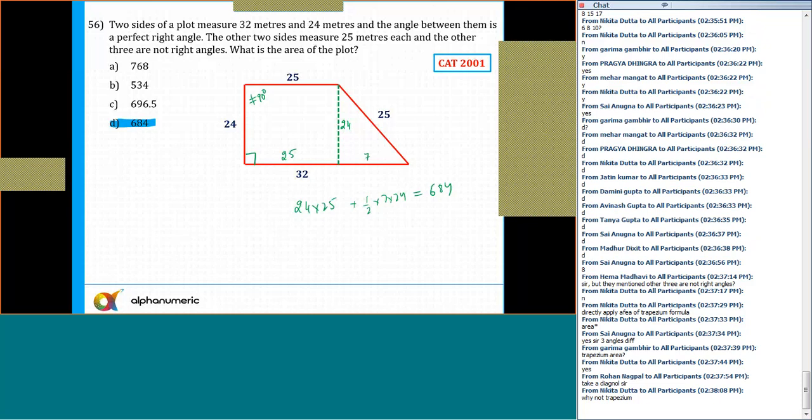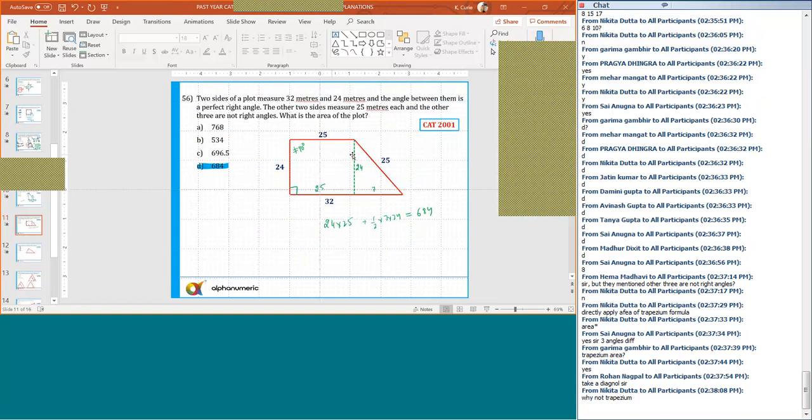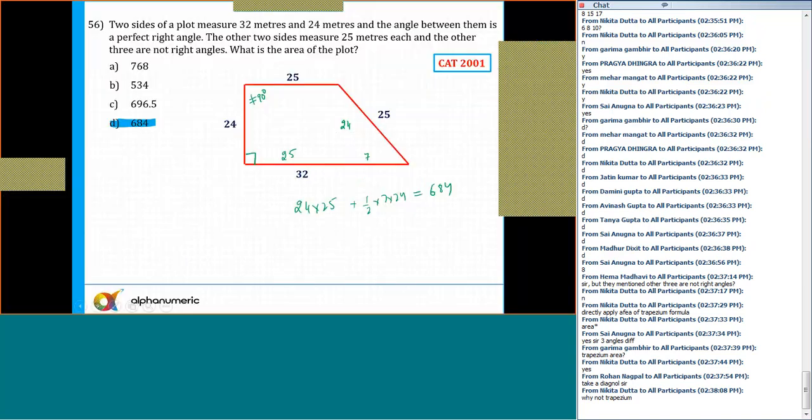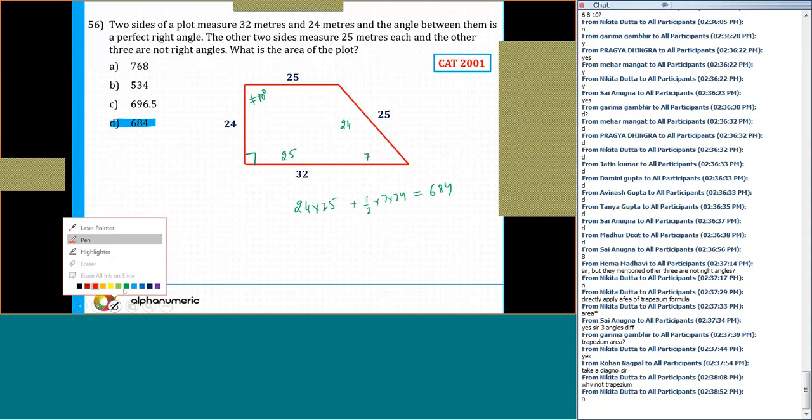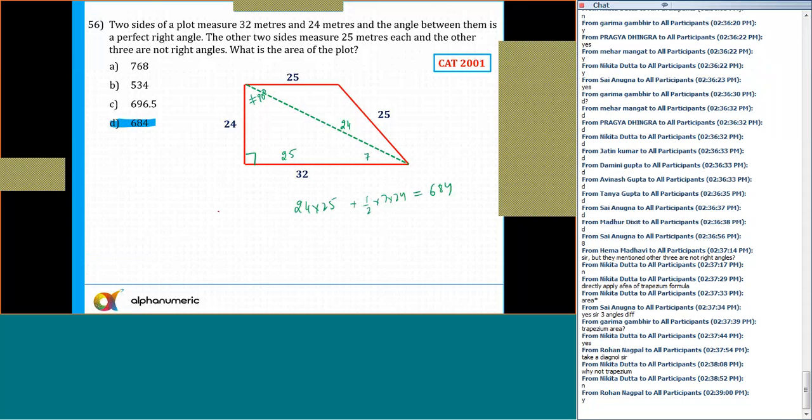What is the area of the plot? Okay, so in that case, what I will do here is, if I need to find out, I will join this one and this. So there is one right angle like this. Can you all see that? Please tell me now. Okay, like this. So now you can say this is 24 and 25, this is 25 and 24.